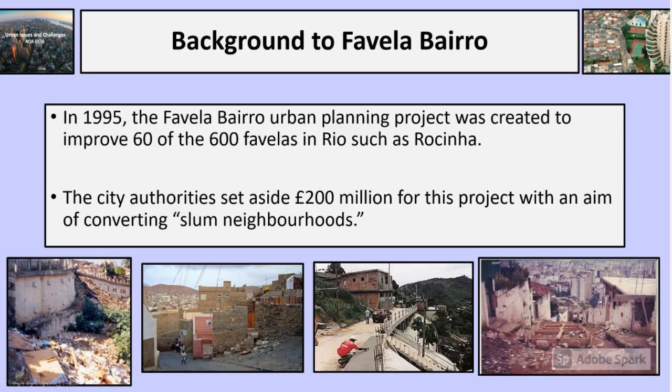So a little bit of background to the Favela Bairro. In 1995, the Favela Bairro Urban Planning Project was created to improve 60 of the 600 favelas in Rio, such as Rocinha. The city authority set aside around £200 million for this project with the aim of converting slum neighbourhoods. Look at the pictures on the bottom of the screen. You can see what they look like before the urban planning project took place.